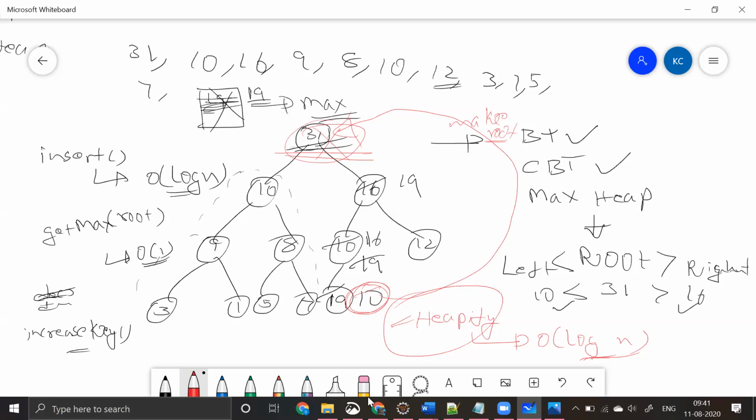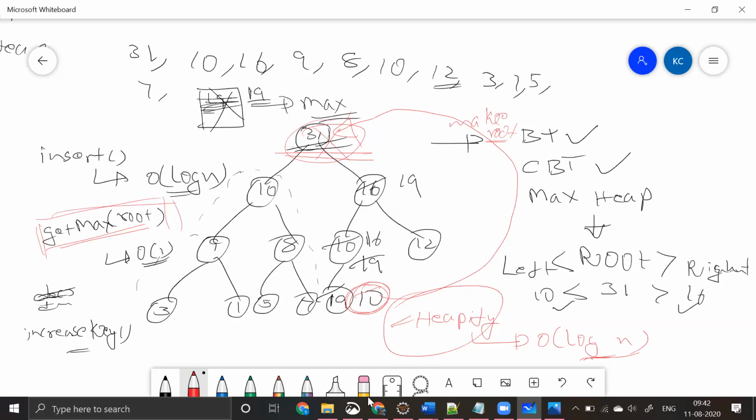What I want to say is, the actual reason this heapify will take order of log n time. Why do we go to this data structure? Many questions can come, but the thing that we are trying to solve with this data structure is this function, which is get max or get min.